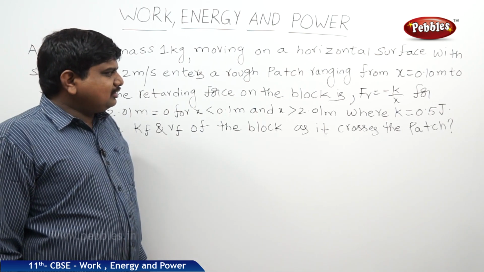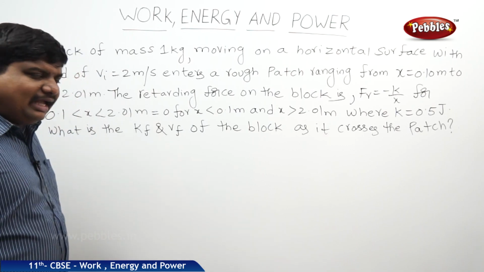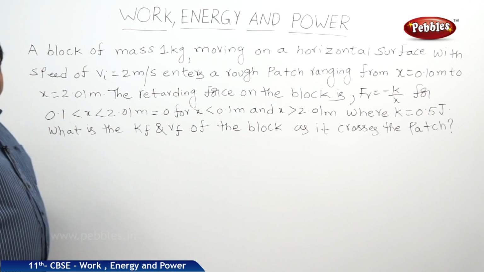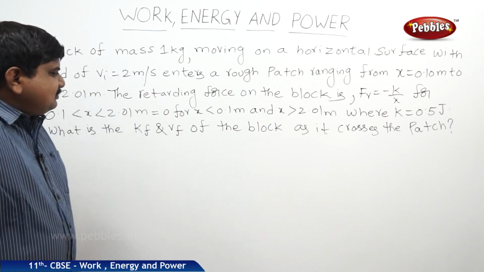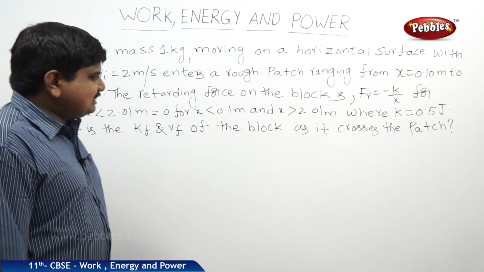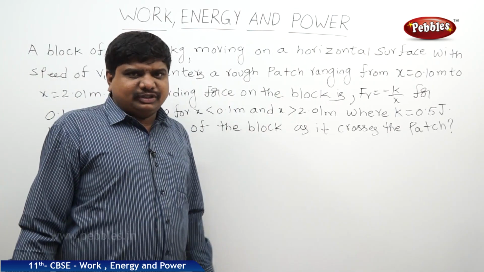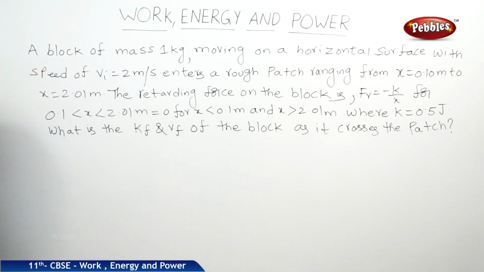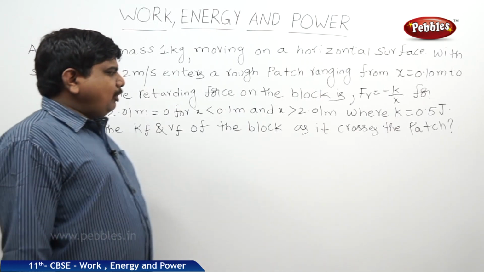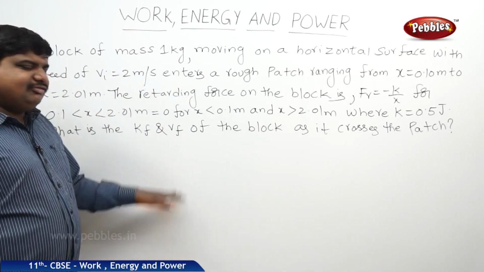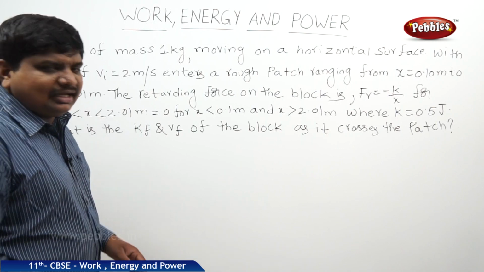The retarding force on the block is Fr is equal to minus k by x for x between 0.1 and 2.01 meters, where k is equal to 0.5 joules. What is the kf and vf of the block as it crosses the patch? Kf means final kinetic energy, vf means final velocity.